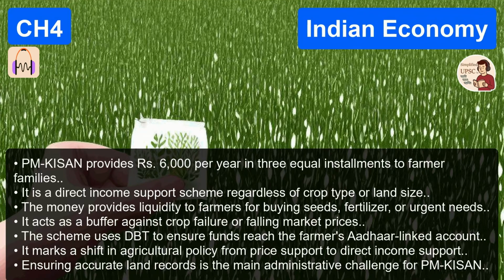But it's not without massive challenges, right? Yeah. Verma talks about the FCI, the Food Corporation of India. The logistics of procuring, moving, and storing millions of tons of grain are a nightmare. We routinely see images of grain rotting in open yards under the monsoon rain because of a lack of scientific storage. Which is a tragedy in a country that still battles child malnutrition.